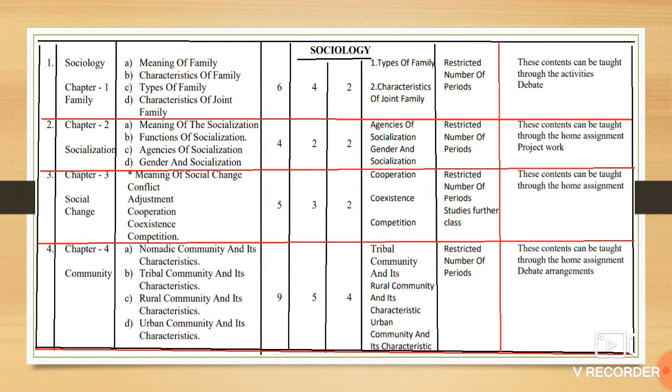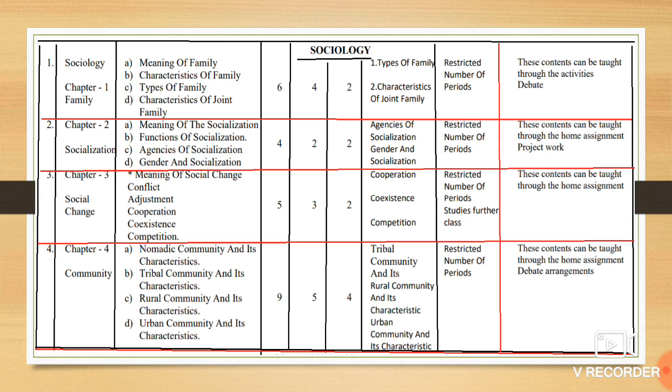Moving to sociology, as we know, sociology has 4 chapters. Chapter number 1, family: types of family and characteristics of joint family, these two have been reduced. Socialization: agencies of socialization, gender and socialization are the two concepts that have been dropped. In chapter number 3, social change, the three concepts, that is cooperation, coexistence and competition, have been dropped.